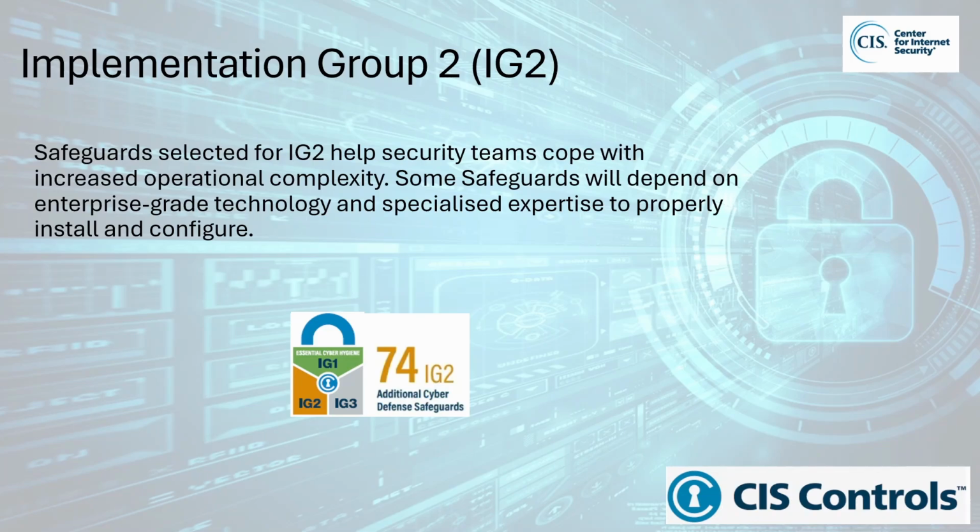As mentioned in the previous slide, my opinion is that IG2 may apply to organizations of any size, and an assessment of the safeguards needs to be undertaken to determine if they are valid and can be implemented. There are 74 safeguards in IG2 spread across the CIS controls. We will learn about IG2 safeguards in later lessons. Let's now look at IG3.